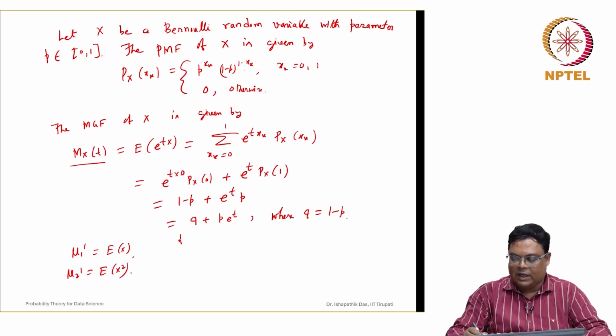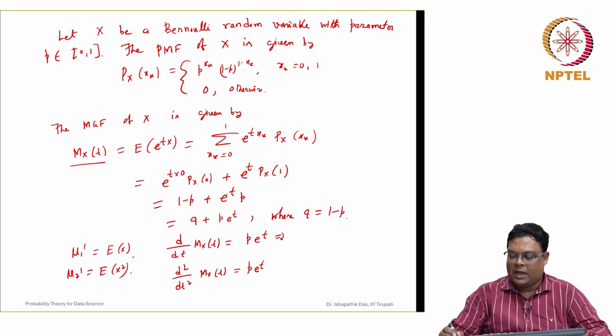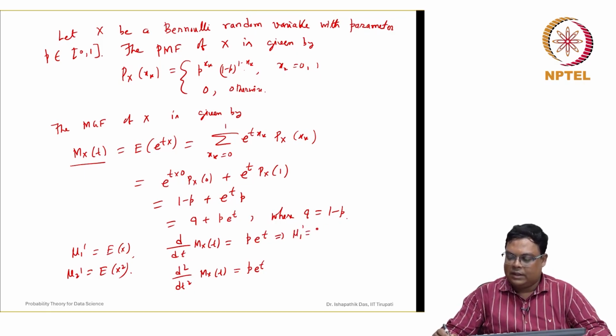First we differentiate the moment generating function with respect to t. M_X(t) is q plus p e^t, so the derivative is p e^t. The second time we differentiate, d squared over dt squared of M_X(t) is also p e^t. Even the rth order derivative does not change. So mu1 dash, the expected value of X, is obtained by differentiating and evaluating at t equal to 0, as we discussed earlier for any rth order moment: differentiate r times and then evaluate at t equal to 0.